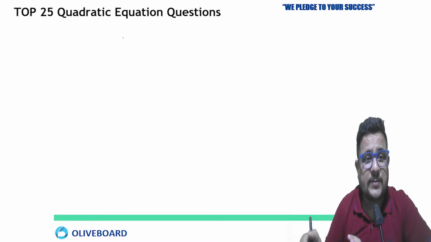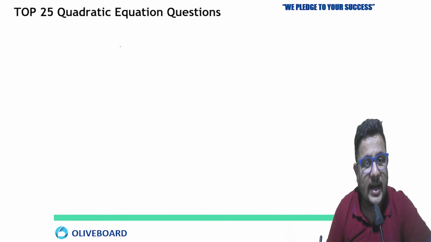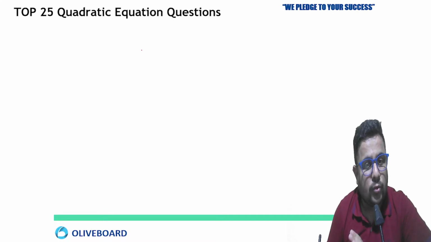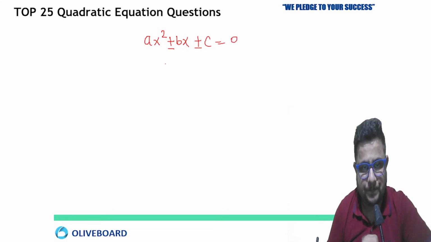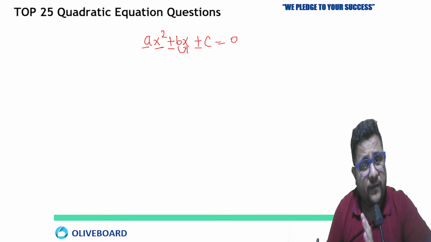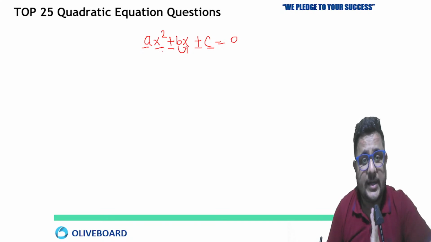Okay, so let's move on to today's topic, quadratic equation. Before starting that, quadratic equation is what? Where the maximum power is 2 in the equation. So if we talk about a standard equation, that is ax square plus bx plus c equals to 0. A is the coefficient of x square, b is the coefficient of x, and c is the constant term.